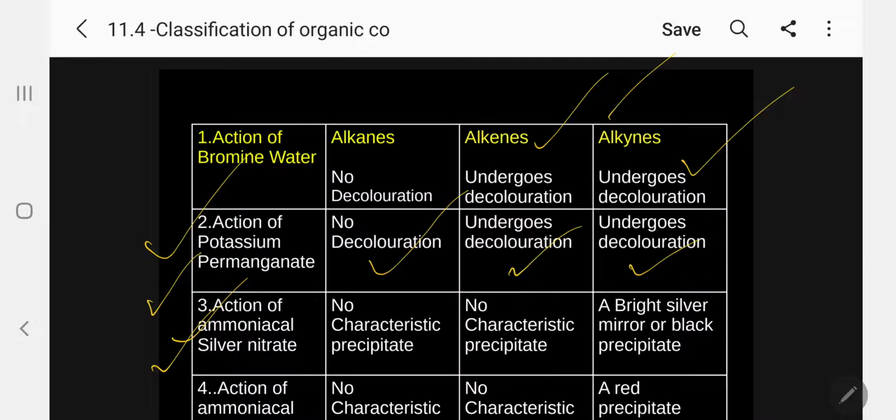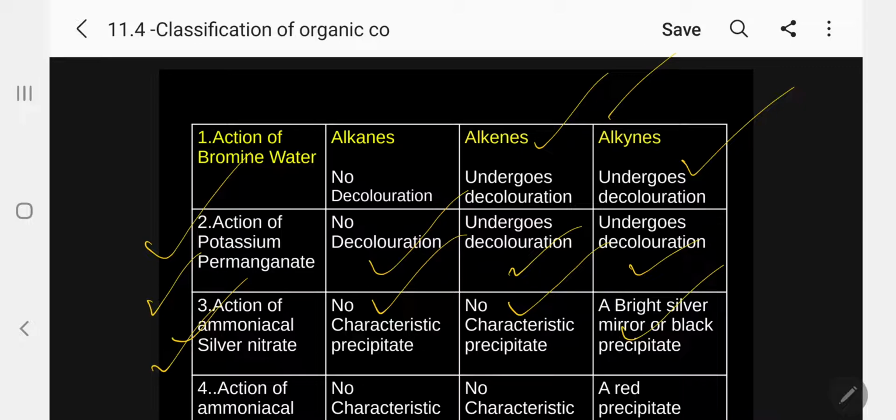Kindly follow, no characteristic precipitate is formed in the case of alkanes, no characteristic precipitate in the case of alkenes, whereas in the case of alkynes, with a triple bond, a bright silver mirror or a black precipitate is formed. Very, very important. So by this 3rd test, action of ammoniacal silver nitrate, you can easily identify alkyne.